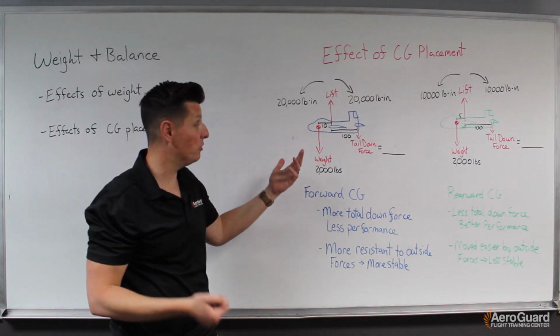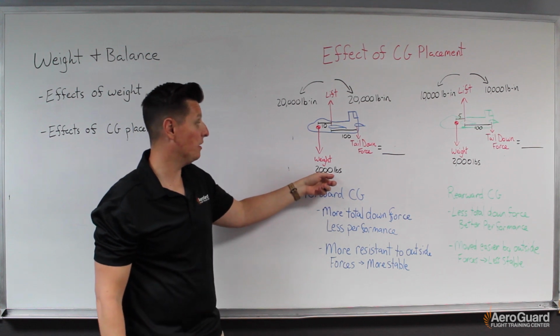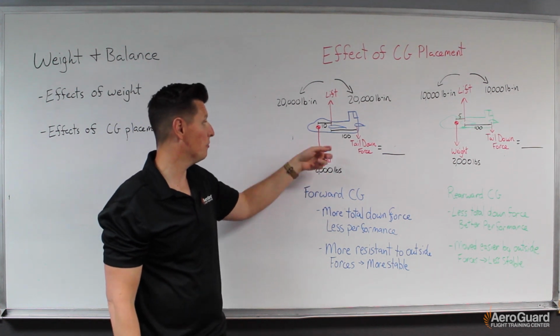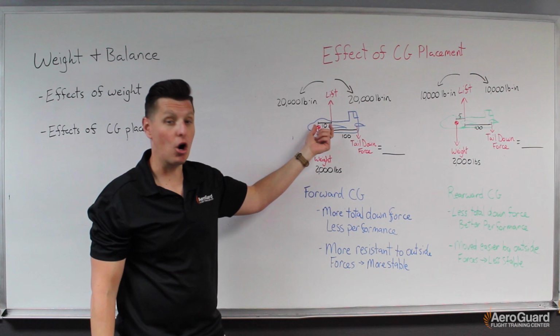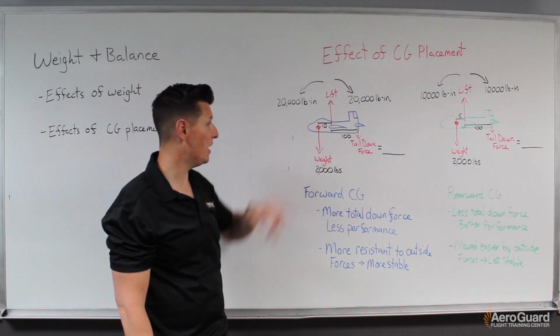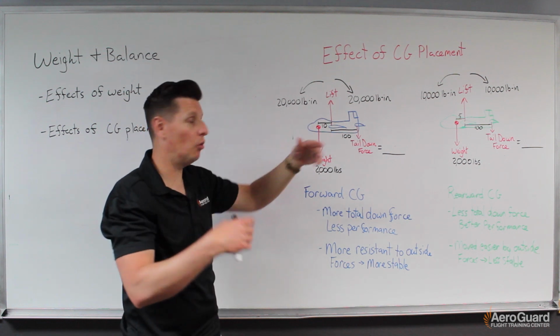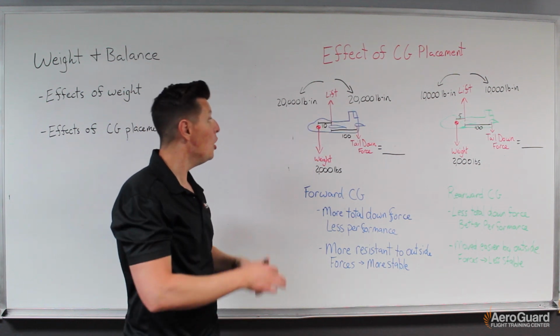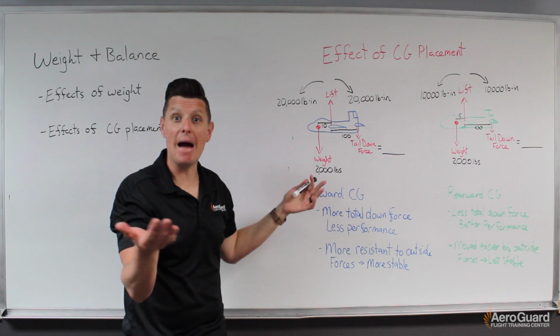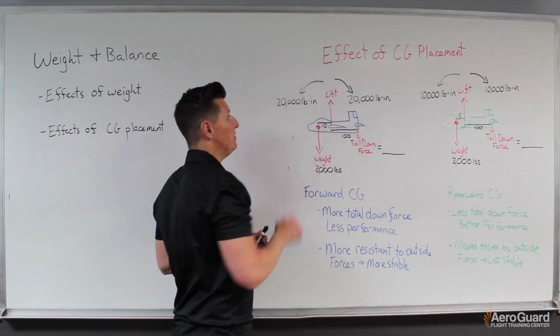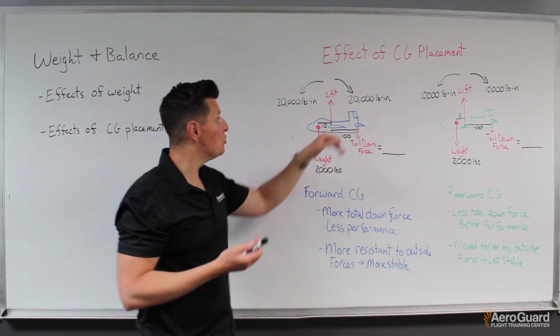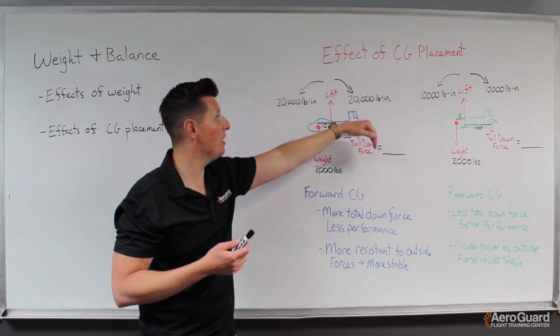We can calculate that rotational force by multiplying the force that is being exerted multiplied by the arm, or that distance. So 2,000 times 10 is 20,000 pound-inches of torque or rotational moment this direction. In order for the airplane then to remain balanced, we need the same torque in the opposite direction. So that means 20,000 pound-inches the other way.